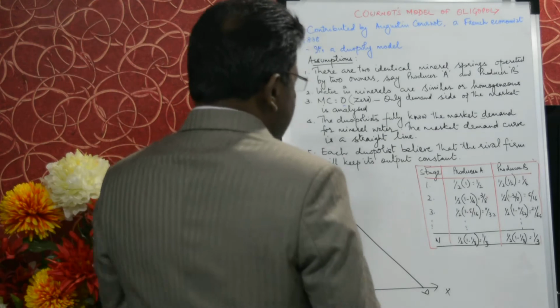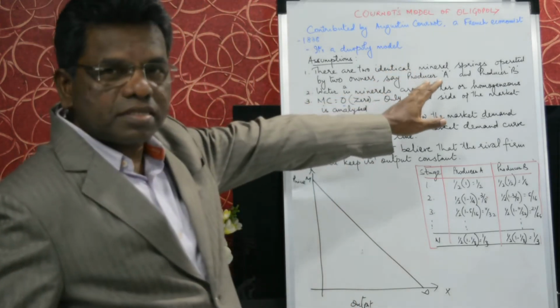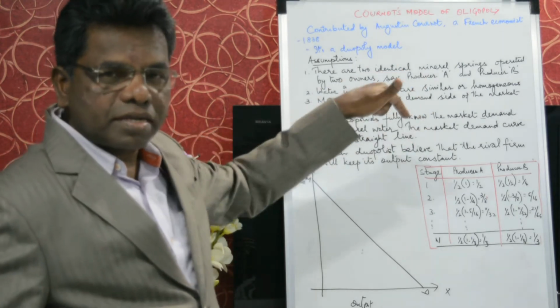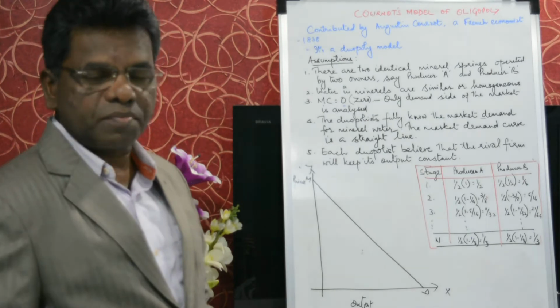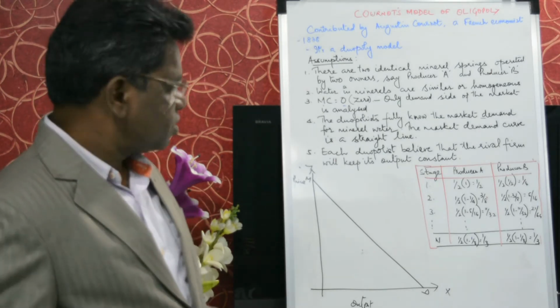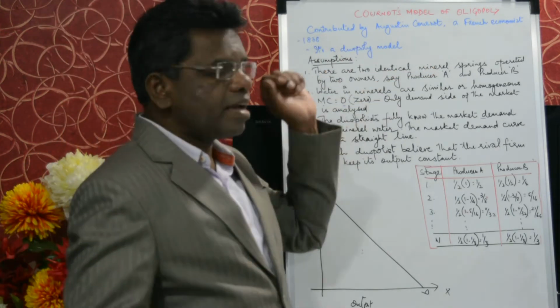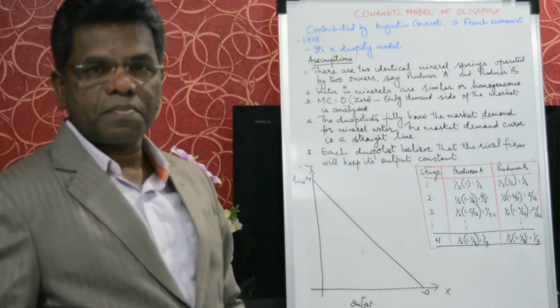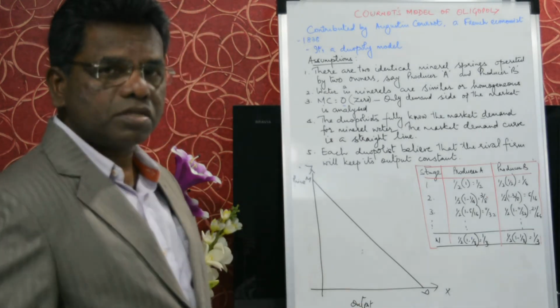And there are two oligopolists. Both will not enter the market for production, or removing water from the mineral springs, at the same time. So one will enter first. Let us assume that producer A enters the market first. When he comes to the market, he is a monopolist. There is no one else.